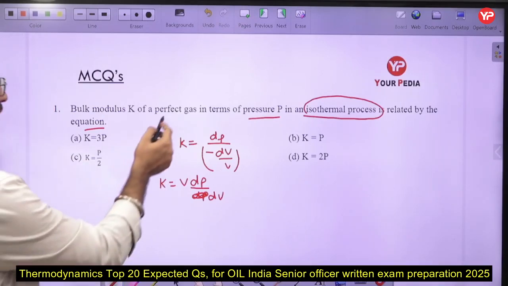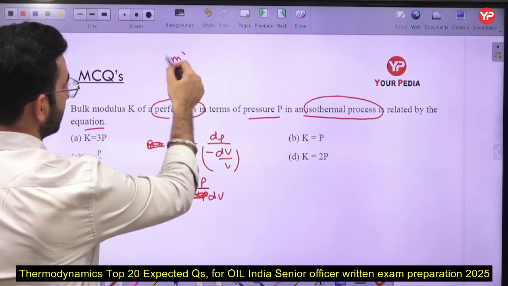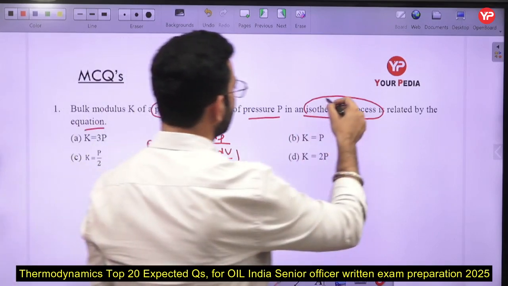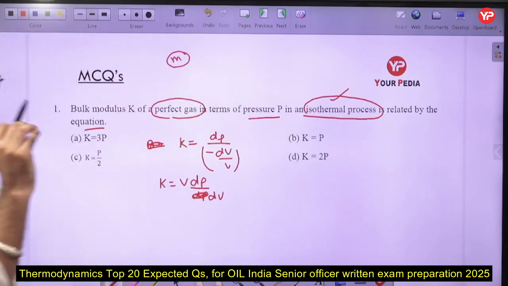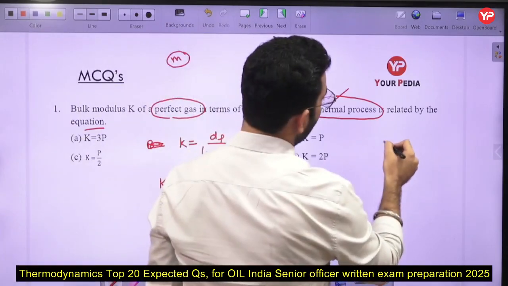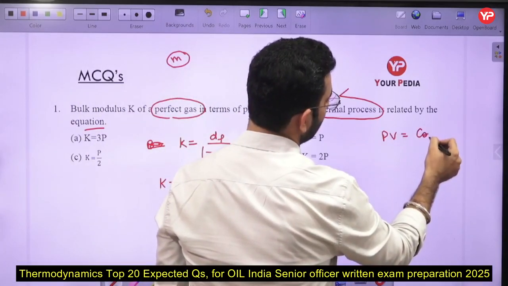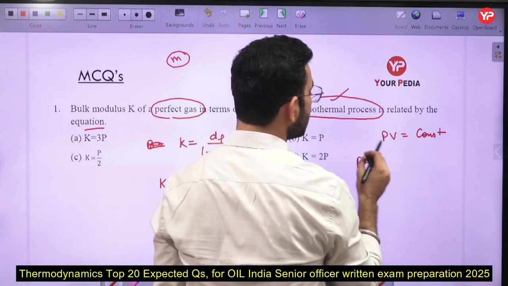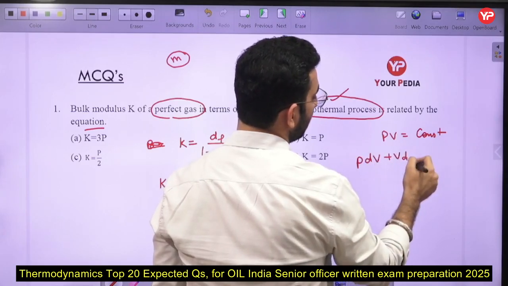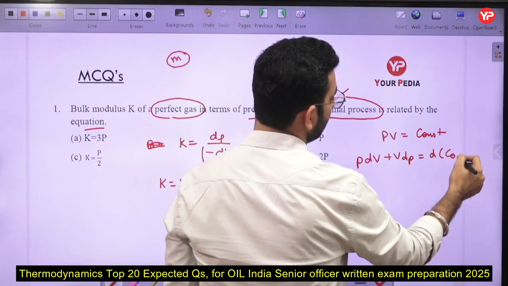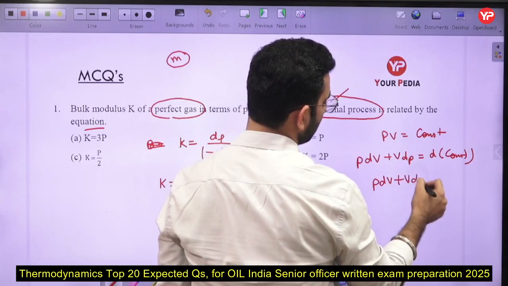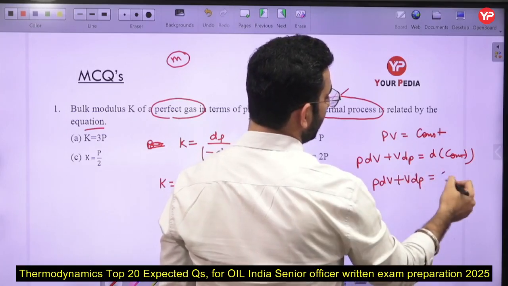If you have a perfect gas of a defined mass, say M, then the mass is constant. We are carrying out an isothermal process on the perfect gas. In an isothermal process, we know that the product of pressure and volume has to remain constant. If I differentiate this term, it is written as PdV plus VdP equal to the differentiation of a constant, so PdV plus VdP is equal to 0.